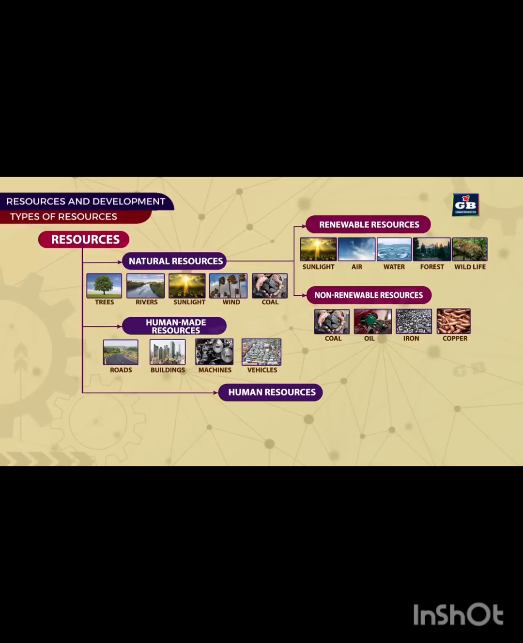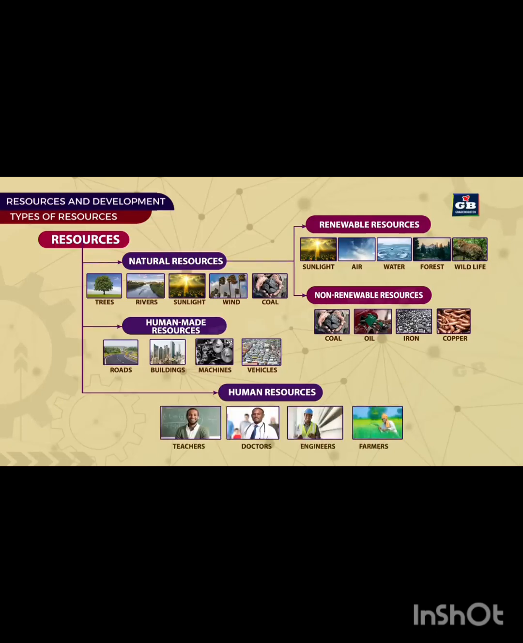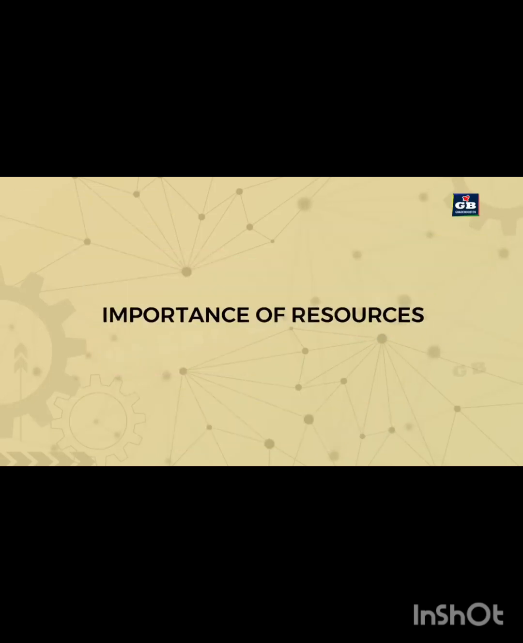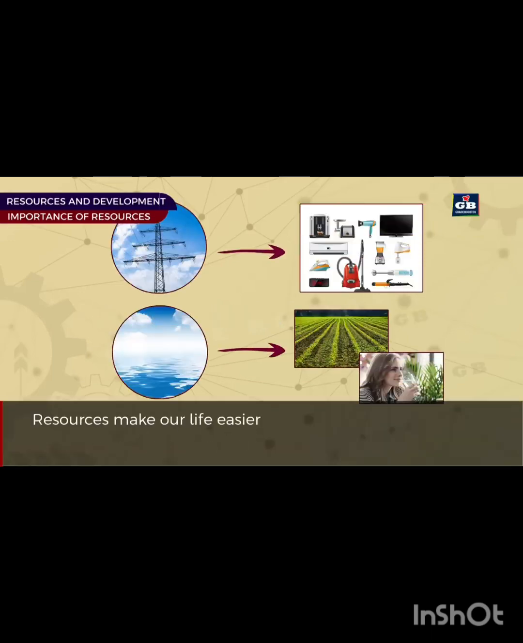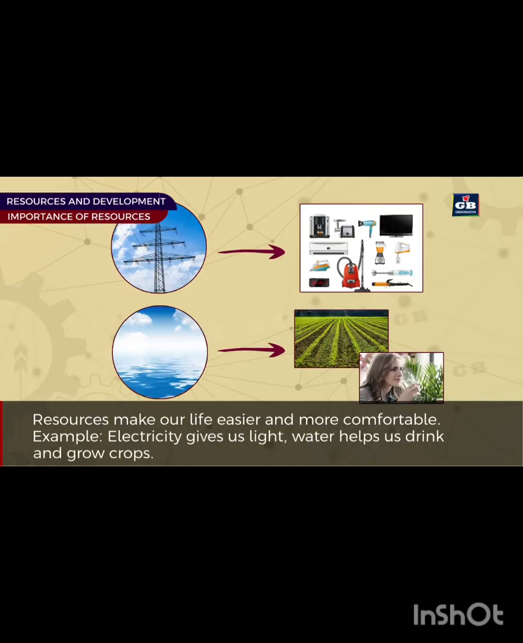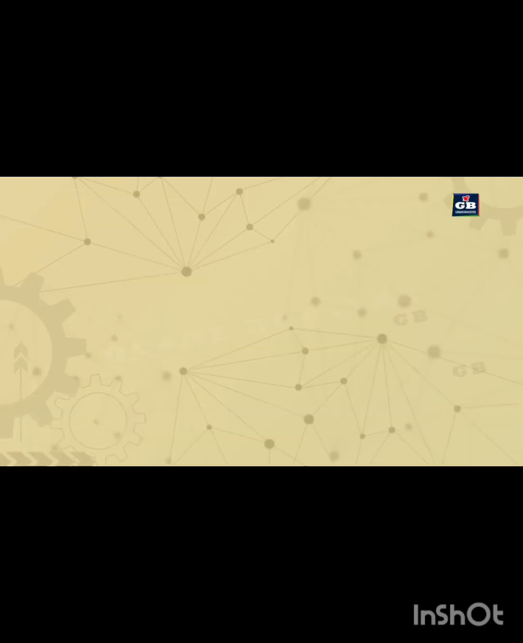Human resources. Skills, knowledge, and abilities of people are called human resources. For example, teachers, doctors, engineers, and farmers. Now let us see the importance of resources. Resources make our life easier and more comfortable. For example, electricity gives us light, water helps us drink and grow crops.